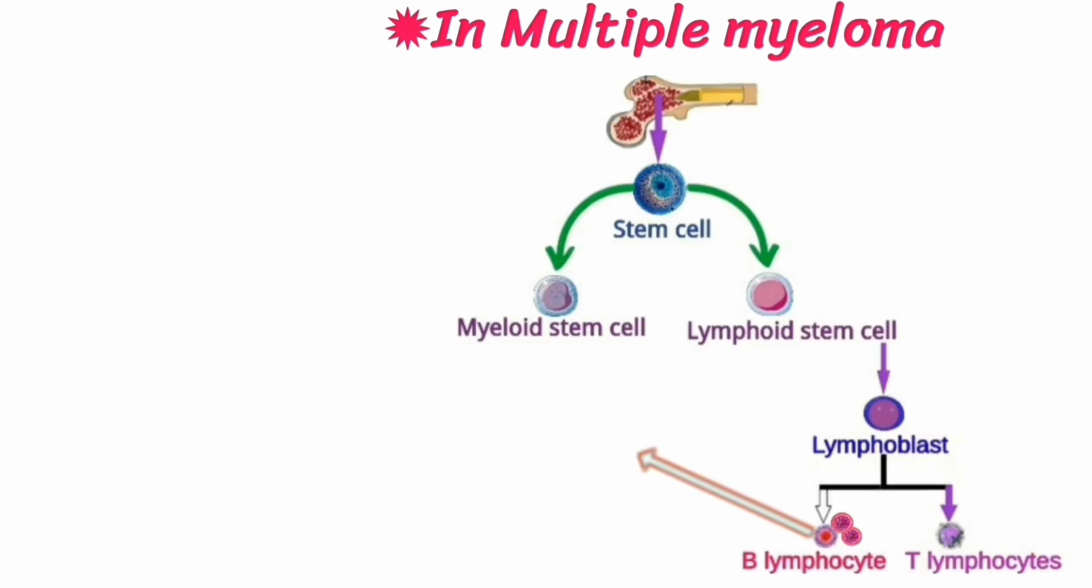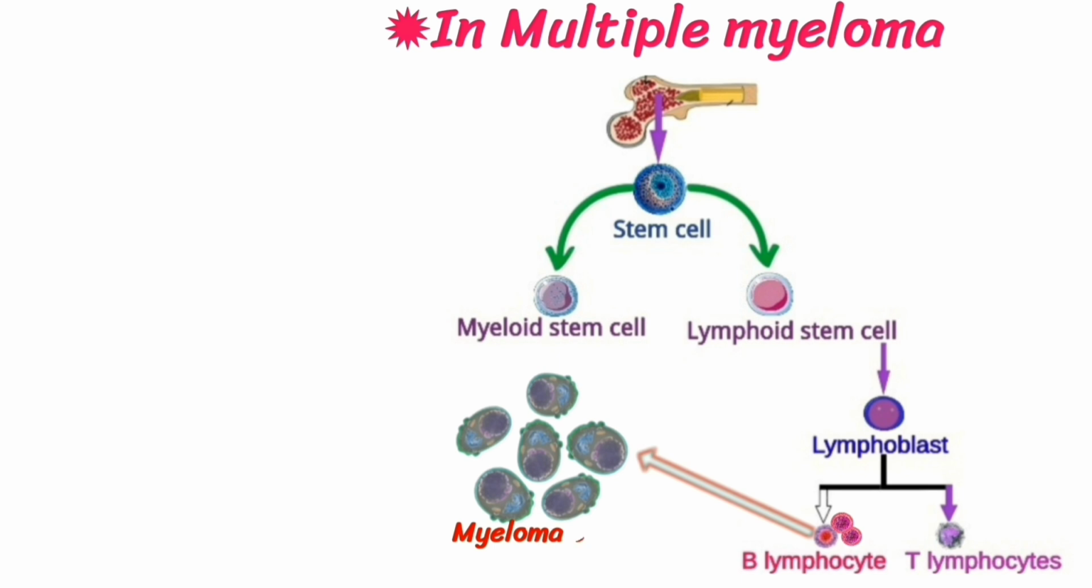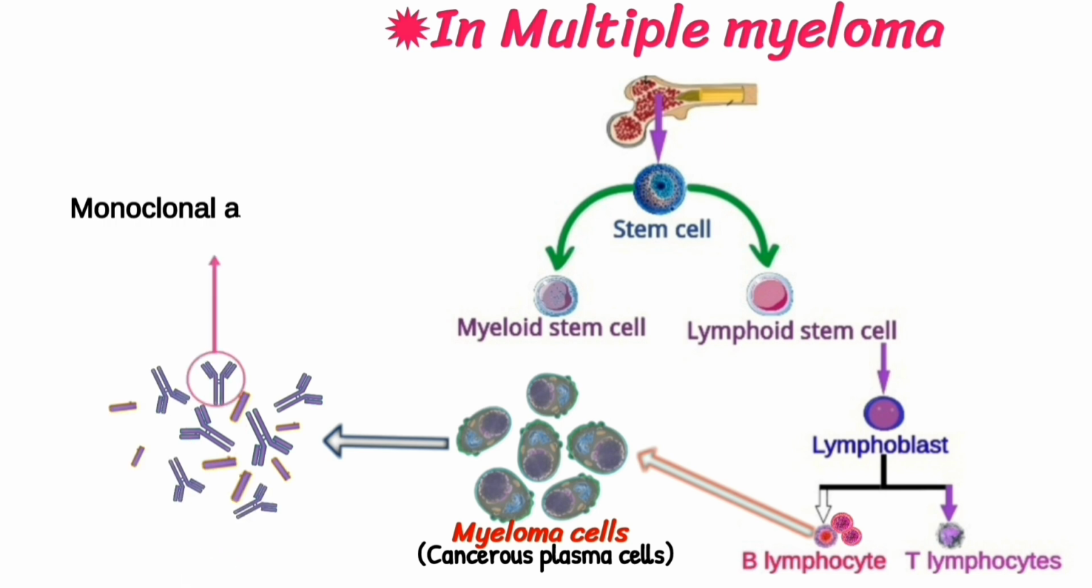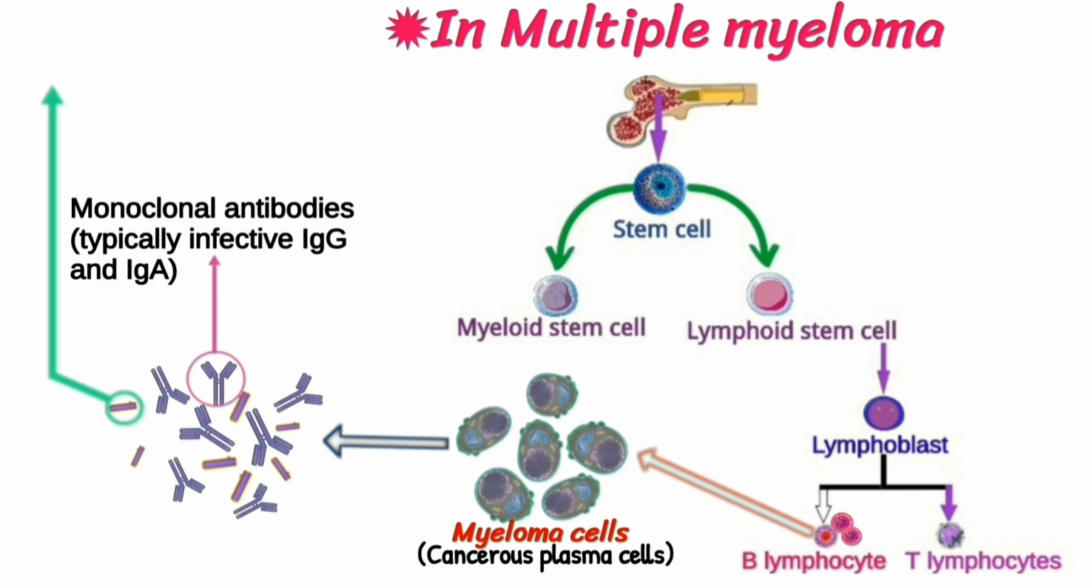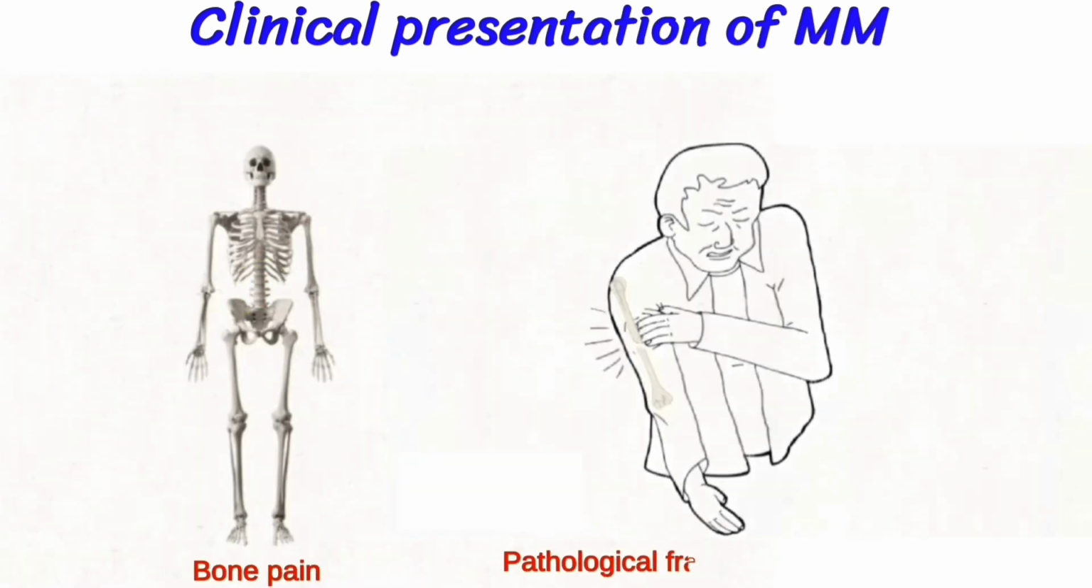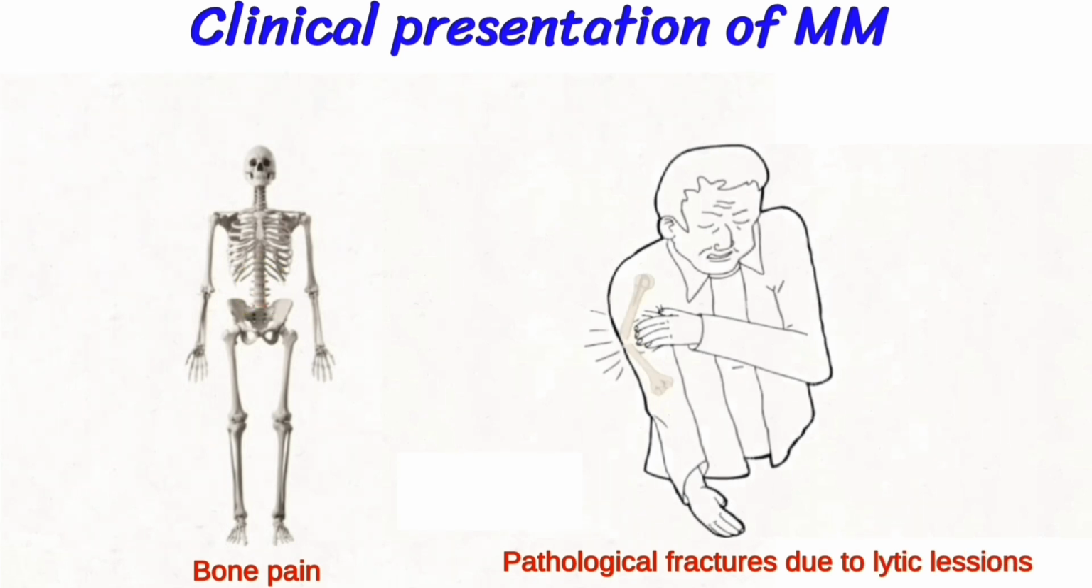In multiple myeloma, B lymphocytes overproliferate into myeloma cells, or cancerous plasma cells, which produce monoclonal antibodies, typically IgG and IgA. Sometimes only light chains are produced by myeloma cells. Clinical presentation of multiple myeloma: bone pain mostly in the ribs and vertebral column, and pathological fractures due to lytic lesions.